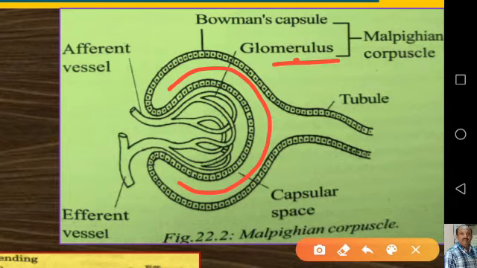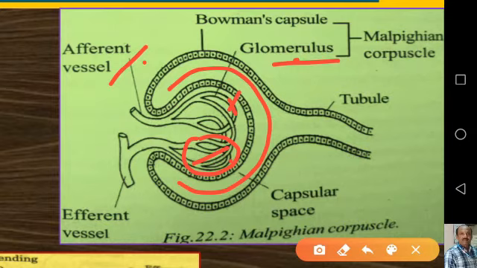So the capillaries of the afferent vessel have a larger diameter compared to the capillaries of the efferent vessel, whose diameter is smaller. We should note down and remember this point.